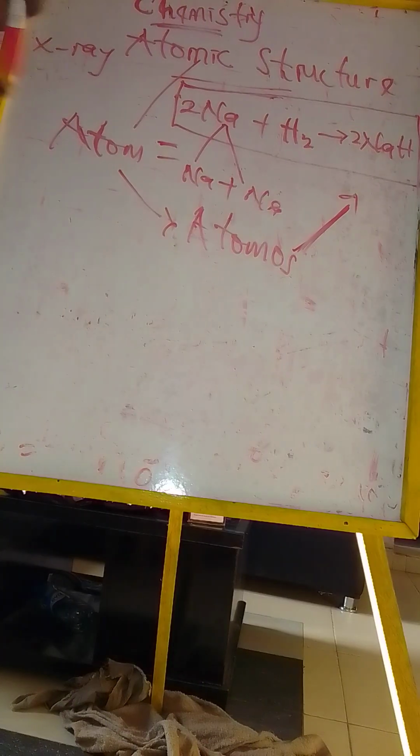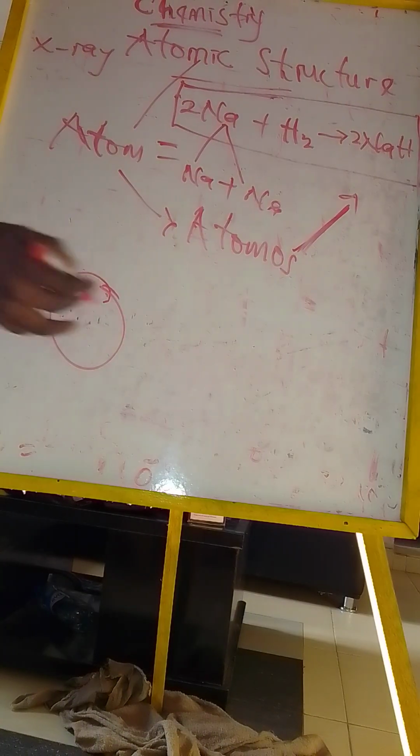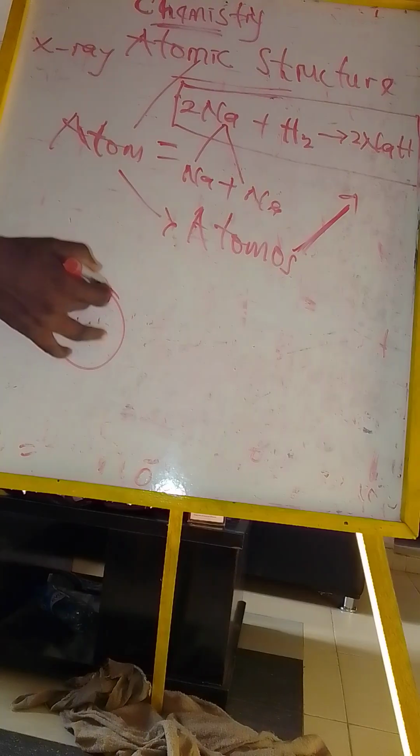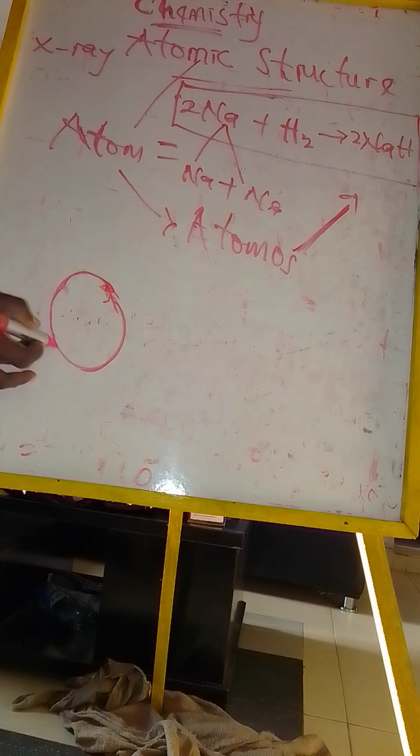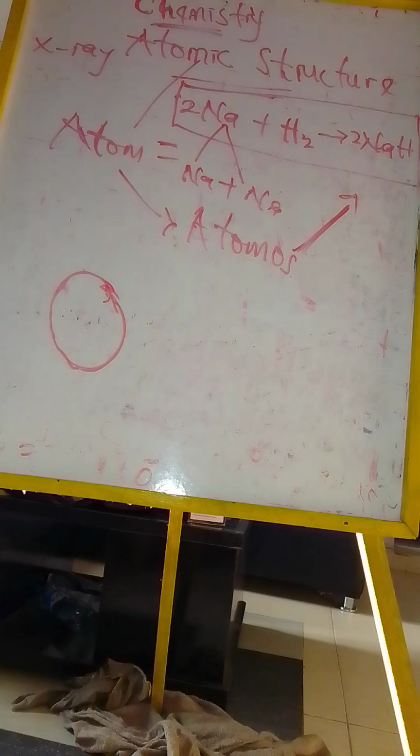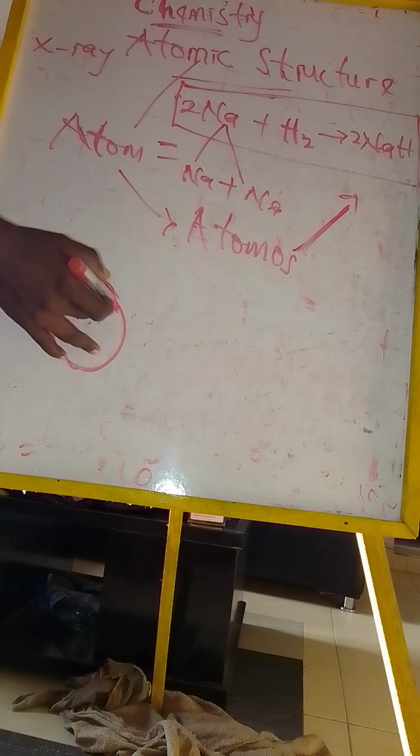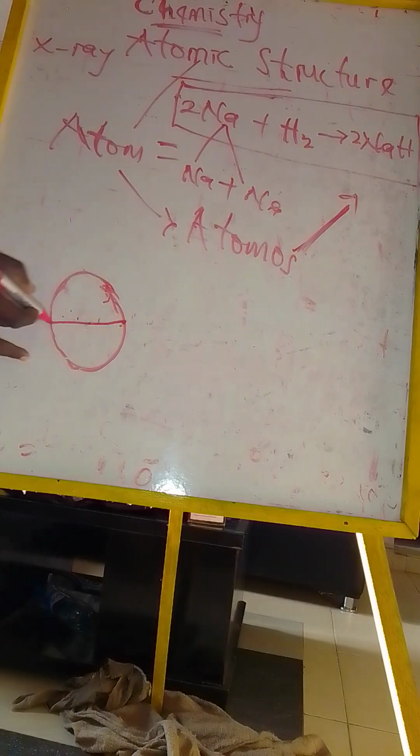So in X-ray studies, they magnify an atom. When they magnify, they discover that an atom has a centrally placed substance that is called a nucleus. Just like in biology, we know that a cell has a nucleus, it has a contractile vacuum, and so on. Now here, this nucleus is divided into two parts.